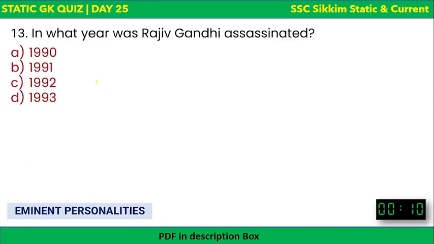Next, in what year was Rajiv Gandhi assassinated? Rajiv Gandhi, who was a former prime minister, was assassinated in which year? The time is over. It was the year 1991.